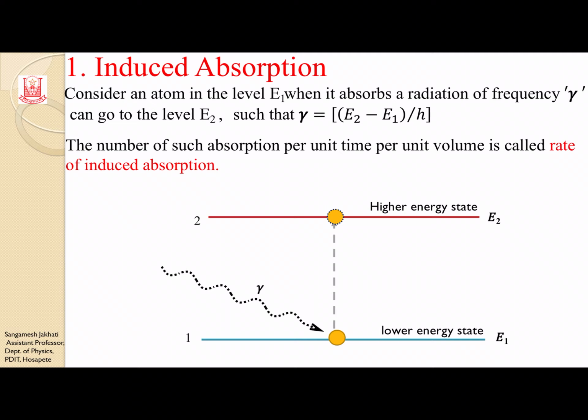The number of such absorptions per unit time, per unit volume is called the rate of induced absorption. What we discussed right now is for a single atom. If I take the rate of absorption for the matter as a whole, there will be trillions of such atoms. The rate of absorption is taken per unit time, for a given second, and per unit volume. So how much absorption is happening in the unit volume is called the rate of induced absorption, or simply the rate of absorption.